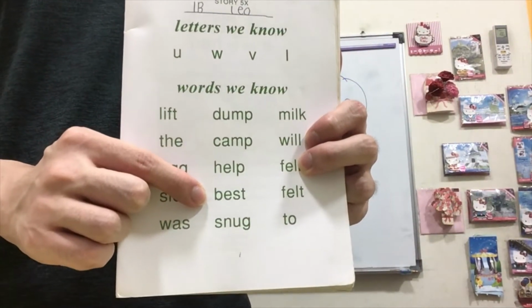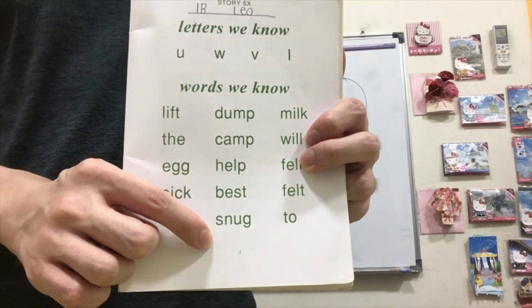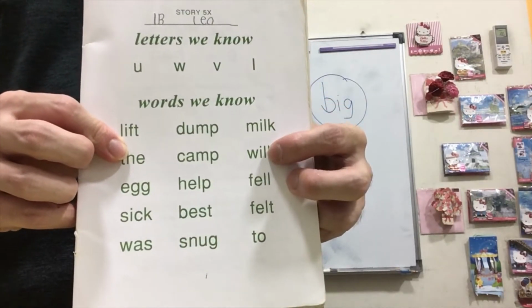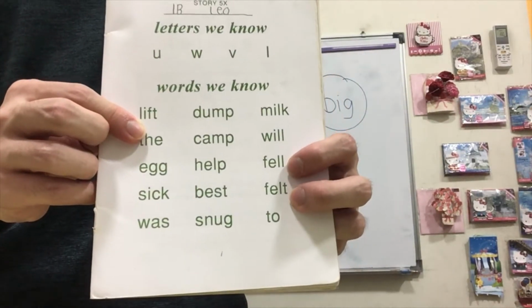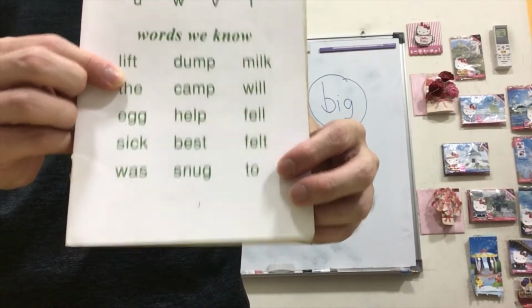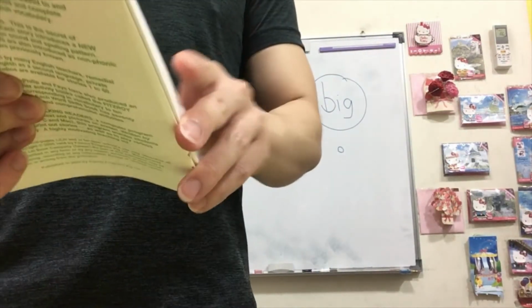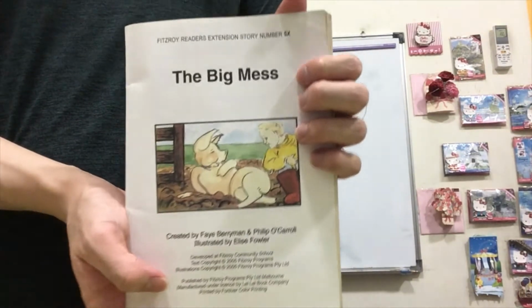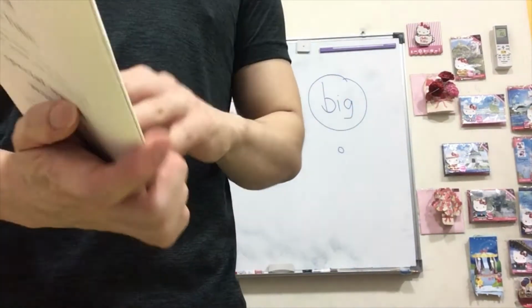Best. Snug. Milk. Well. Fell. Felt. And lastly, two. So these are the words that we have already learned before. Now let's move on to The Big Mess. We can finally start on the story.